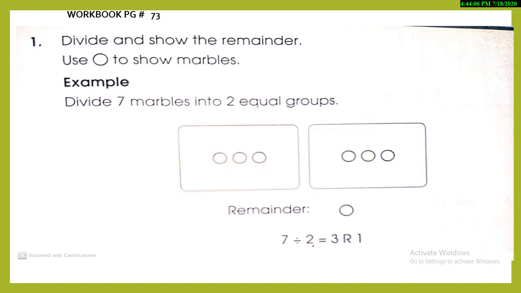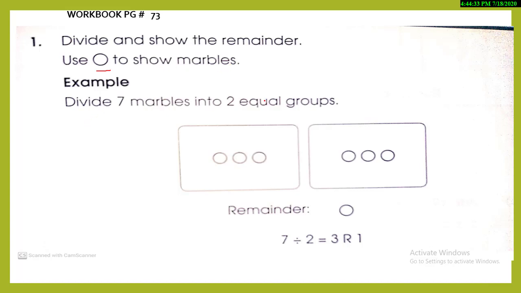Now, my students, let's do it together. Open your workbook, page number 73. Page number 73 and 74 are the ones that you will solve by pictures, and it will make it so easy for all of you. So first, look at the screen and understand. Divide and show the remainders and use circles to show the marbles. Okay, you are going to draw the marbles to solve the questions.